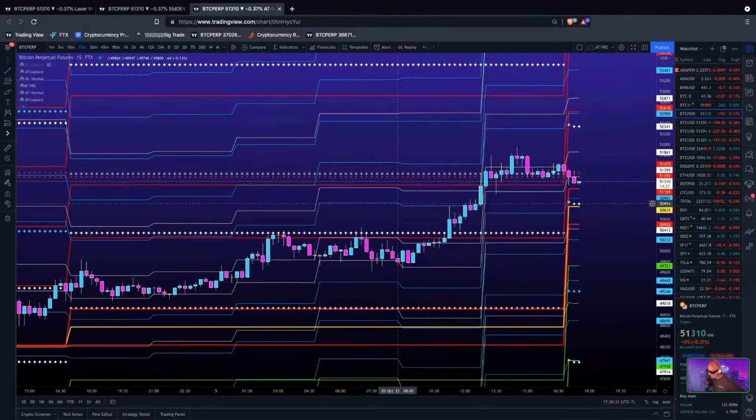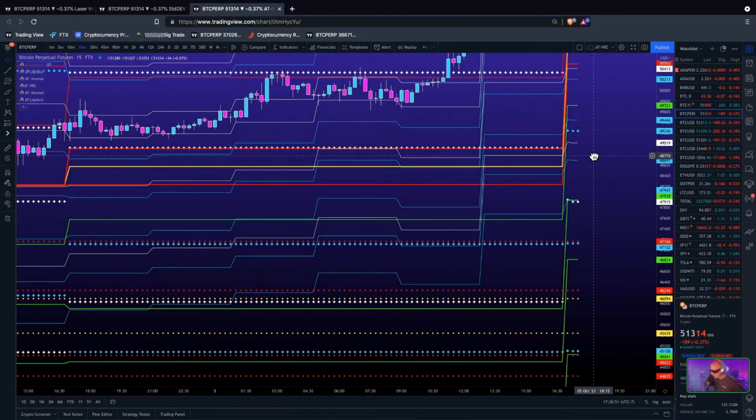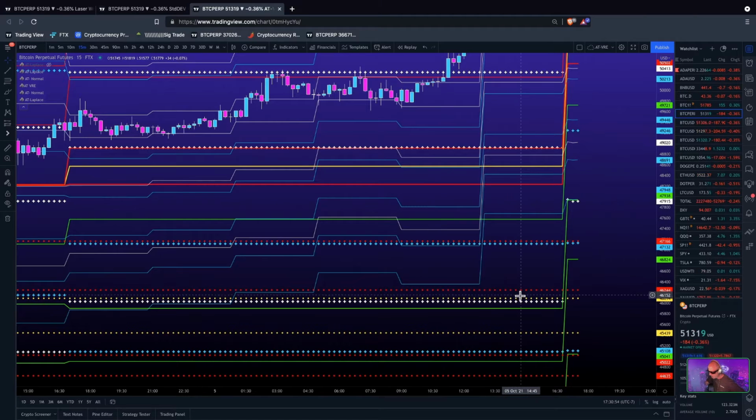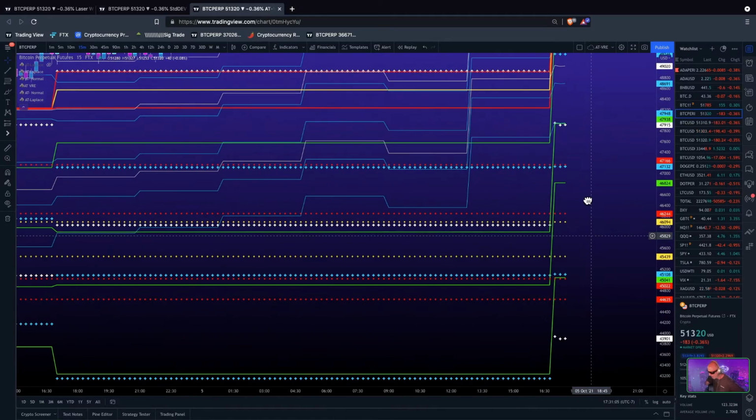Now let's see here. What else is sticking out to me? Right here as well, yesterday, when you had this first standard deviation right here, normal distribution, you also had what this red dotted line and this red cross line is. These are the first resistance levels for the weekly and monthly volatility range. Those ranges are down here. This red dotted line, this yellow dotted line, and this red dotted line, that was the new weekly volatility range, okay? This red cross line right here, that was the top of the monthly volatility range.